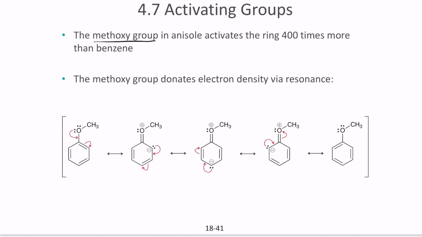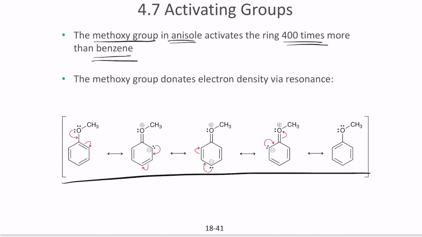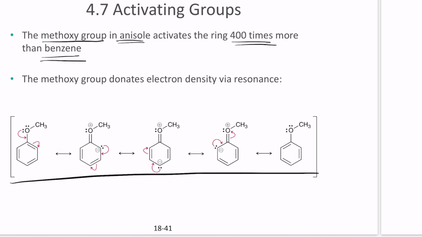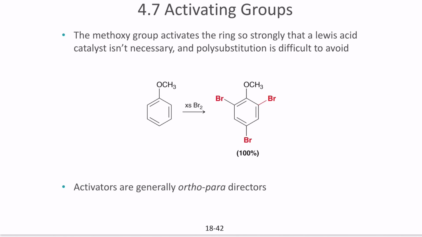Next one is the methoxy group. Methoxy group in anisole is an activator that activates 400 times more than the benzene itself. Because of the presence of the oxygen, it has delocalized negative charge and undergoes resonance. That resonance creates much larger electron density and causes it to have resonance throughout the entire structure. So which means that here, where will the structure end up forming?